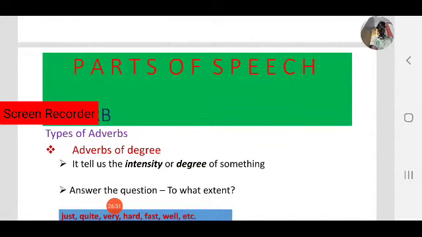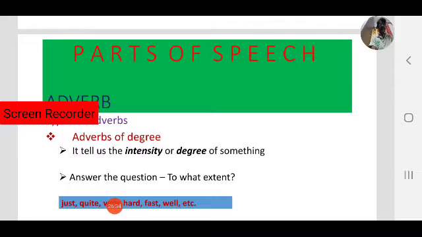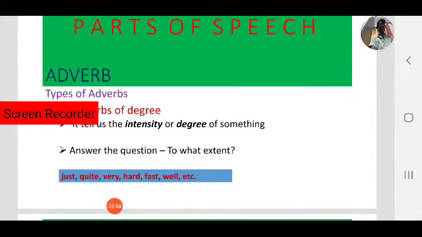Adverbs of degree. Degree means intensity. It tells us the intensity or degree of something. Answer the question: to what extent? If you get an answer, that comes under adverbs of degree. Some adverbs are just, quite, very, hard, fast, well, etc. These all come under adverbs of degree.